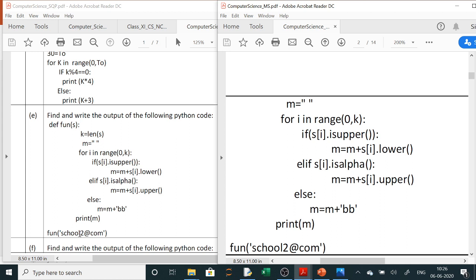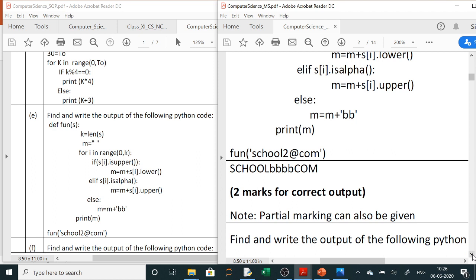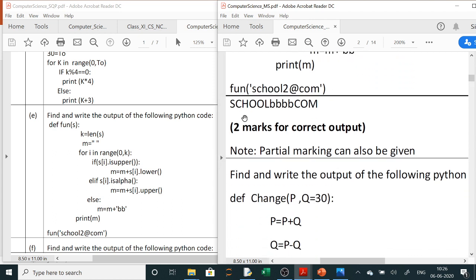Instead of @ 2 BB will come, and instead of com again capital letter. So you can see the output given here. So school is capital, com is capital, and instead of 2 and @ for 2 BB and for @ 2 BB. So this is your answer.